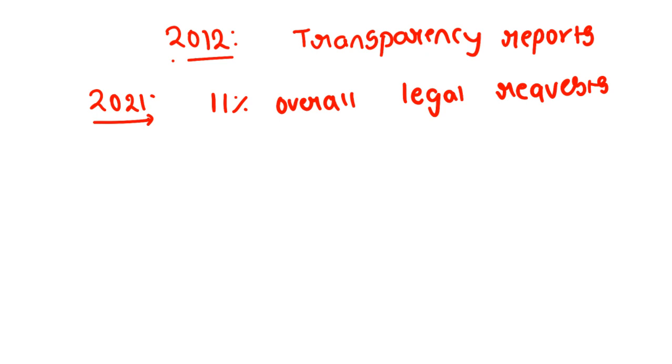Means here the government is sending 11% of overall requests to Twitter, asking them to restrict the Twitter accounts of Indians and the tweets that Indians are placing in Twitter. So this is the number that the central government is asking every year, and these are the reports from the transparency report of Twitter, clear?